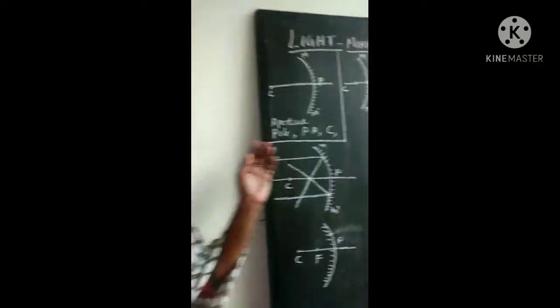Let us start with the principal focus of a concave mirror first. After that we will discuss the principal focus of a convex mirror and how we can differentiate these two. Okay, look at the board.